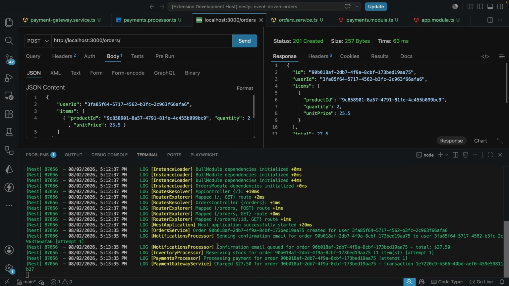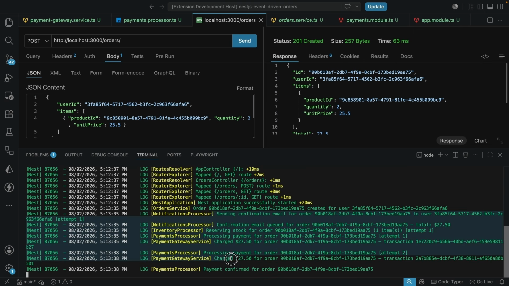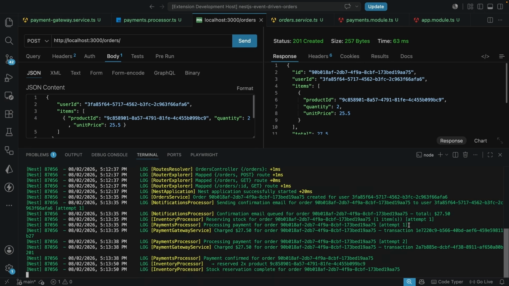I'm going to send this, and now you see sending this payment. We can see sending confirmation email, and then we also see confirmation email queued, reserving stock, charge this for the order. And you can see here, this is the attempt 1. And you can see here, this also is the attempt 2. This is a problem because you see that a user is getting charged twice.